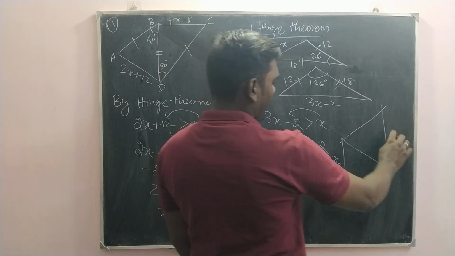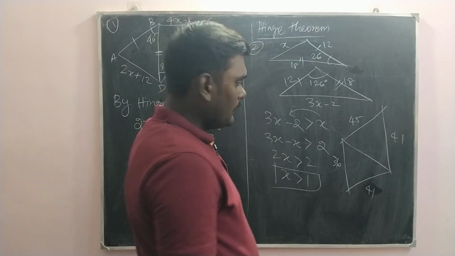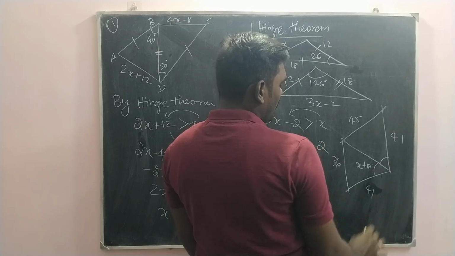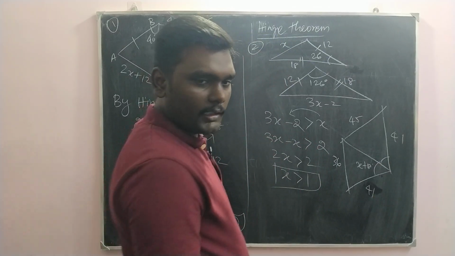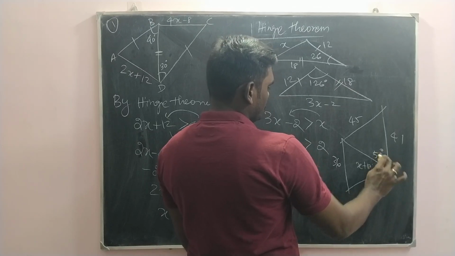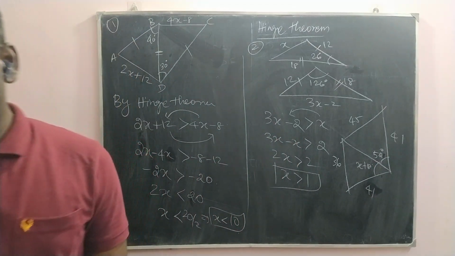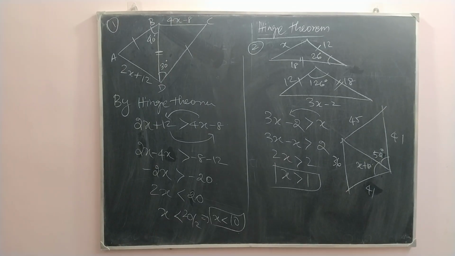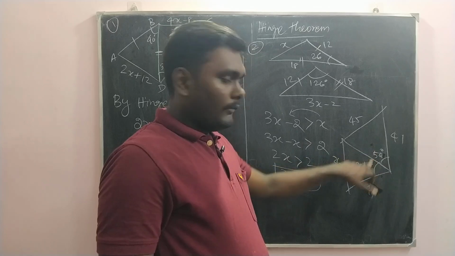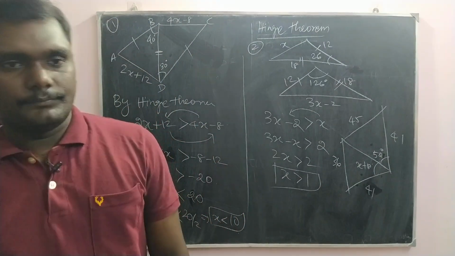41, and then here 41. 45. See, here we need to compare the angles. So is it the converse or the Hinge theorem itself? No, it's the converse. Our answer will be in angles. That is why converse. Okay.